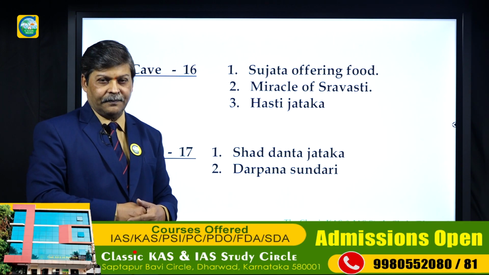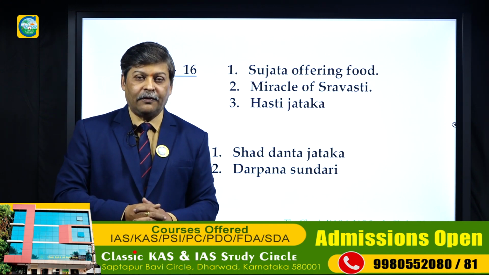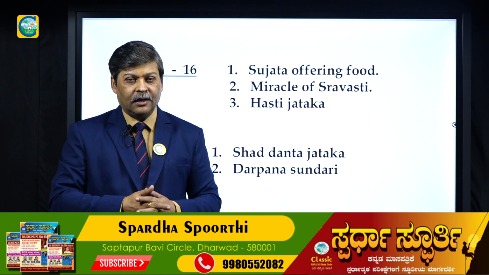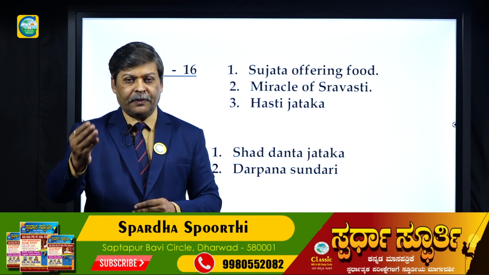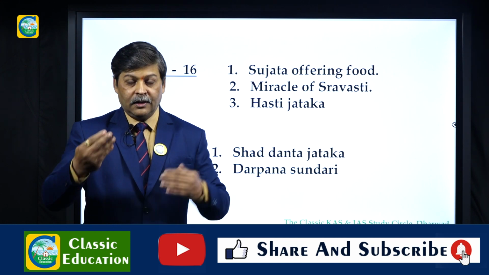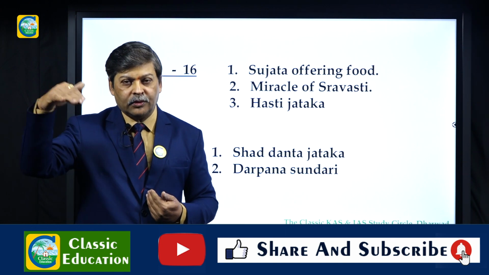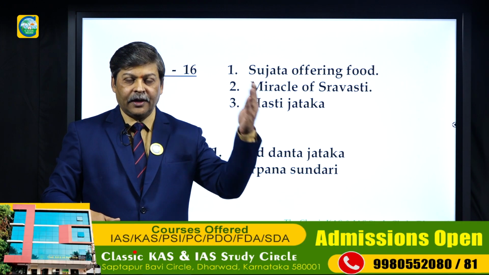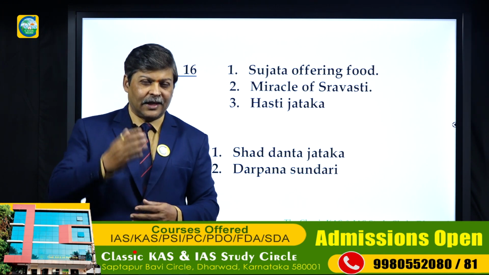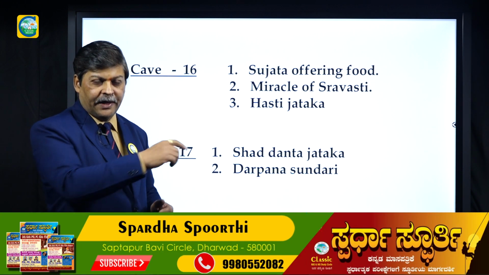And Hasti Jataka. It is mainly where Buddha had taken the form of the elephant, and when the people were starving, the elephant suggested to the people that you can go down the cliff and you can find the food. So the people, when they got this, began to move down the cliff, down the valley, and the elephant jumped and sacrificed its life. So it became the food for the people there. That is the story what we have got, the Hasti Jataka, and that is the painting we have got in